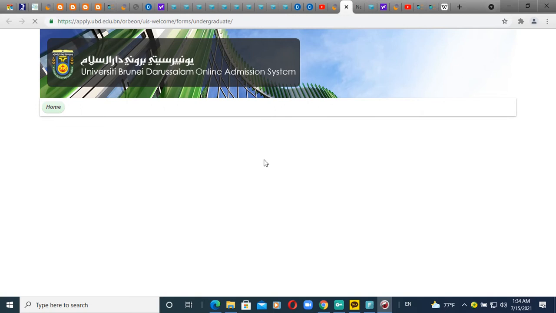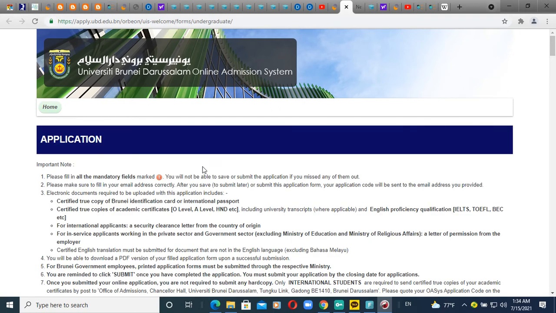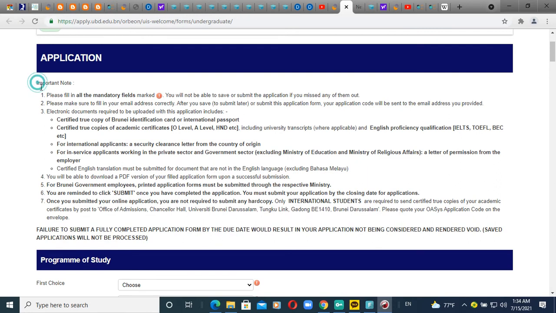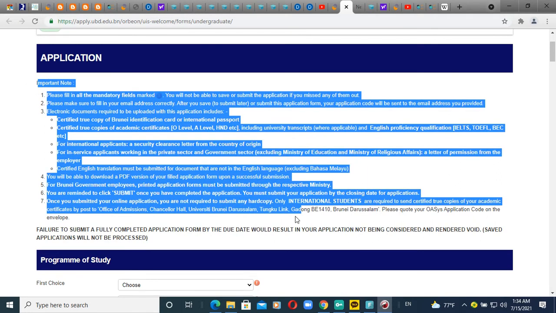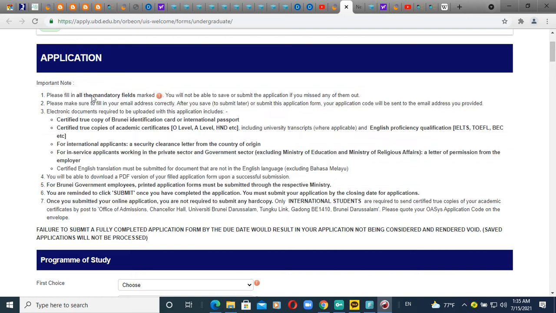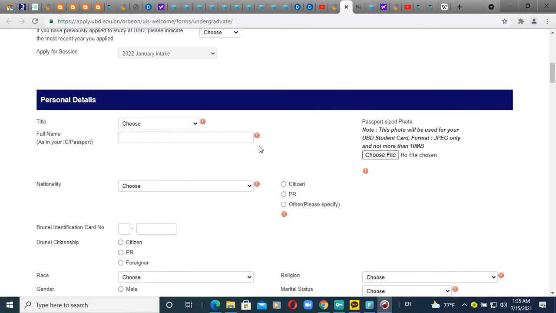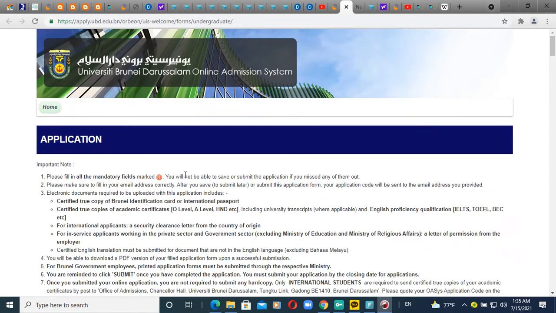Before the graduate application process, I already told the important note. So this important note is the same. However, I'll take 1 or 2 minutes to describe this one. I think 1 minute is enough, so let's try. So first of all, when you see this mark, this is the mandatory mark. If you see this mark like this box, you have to fill it up, it's mandatory, okay?